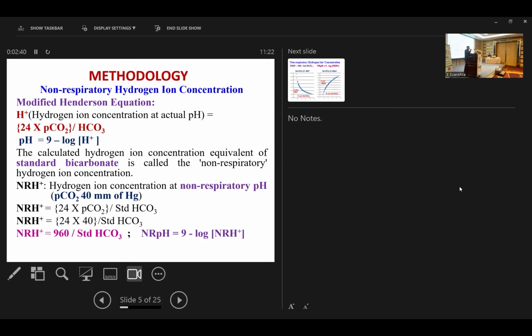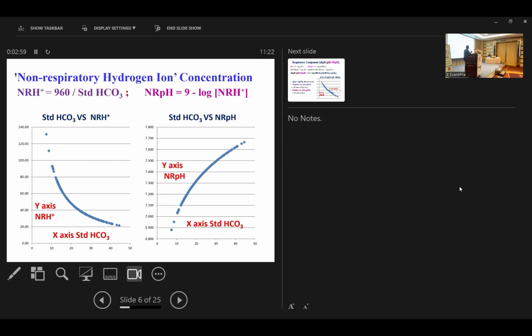These are developed by myself. Standard bicarbonate is the bicarbonate concentration at a PCO2 of 40. That's why I have substituted 40 in the place of PCO2. And pH is equal to 9 minus log of H+. Similarly, NRpH, the non-respiratory pH, is equal to 9 minus log of NRH+. I have shown the graphical relation between standard bicarbonate and NRH+. They are inversely related. And standard bicarbonate and NRpH are directly related.